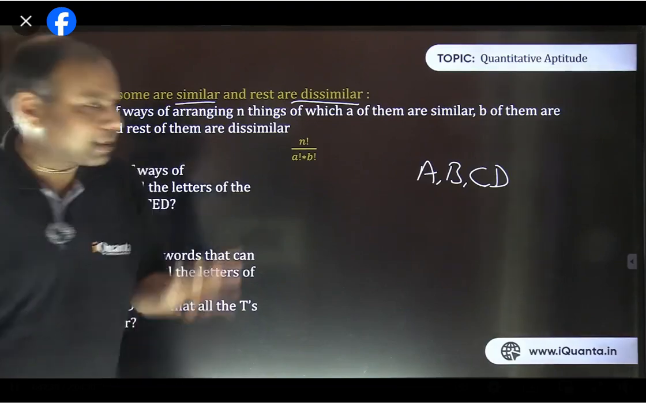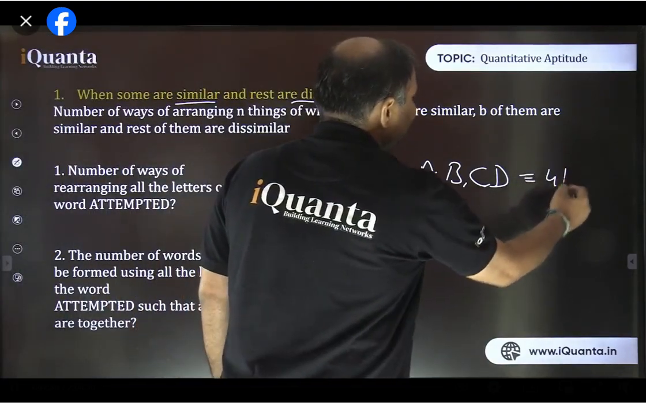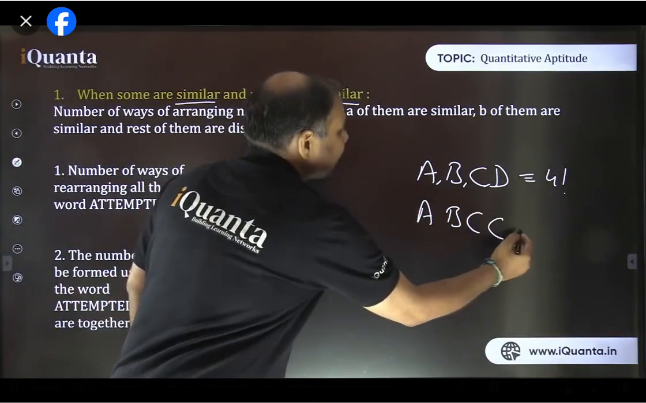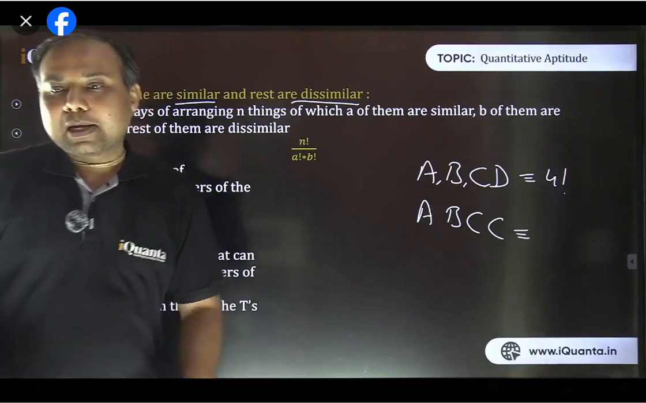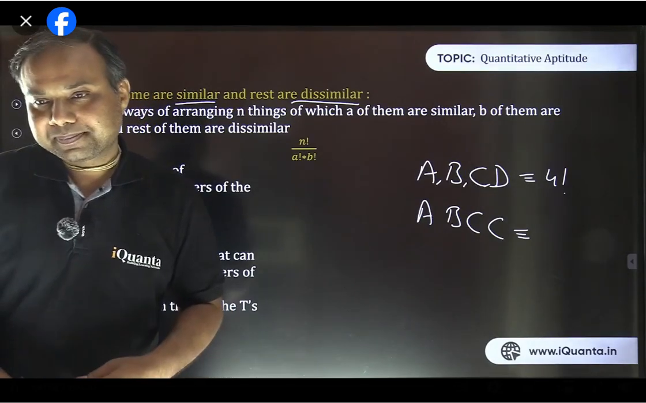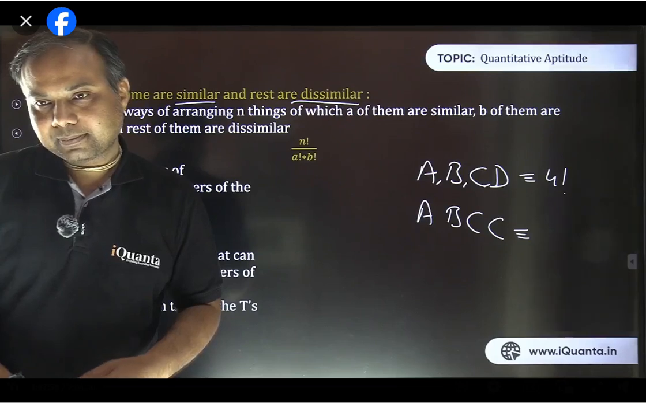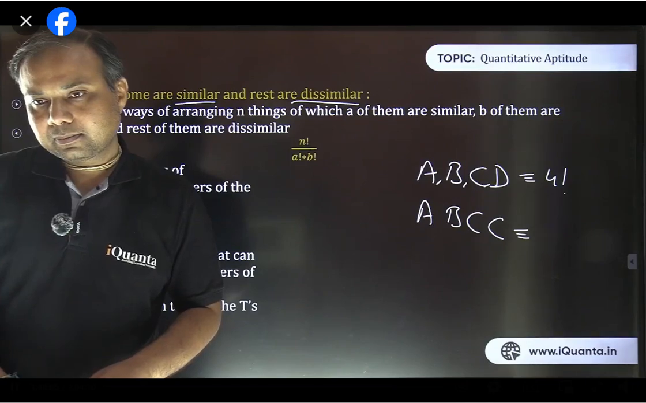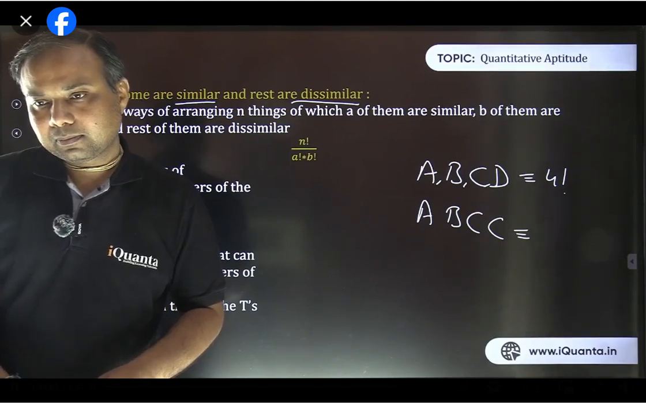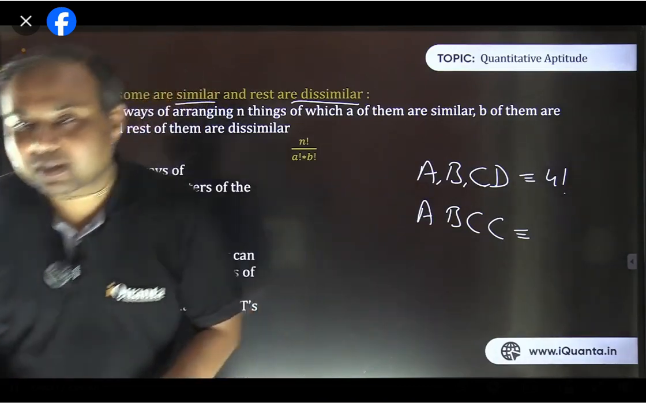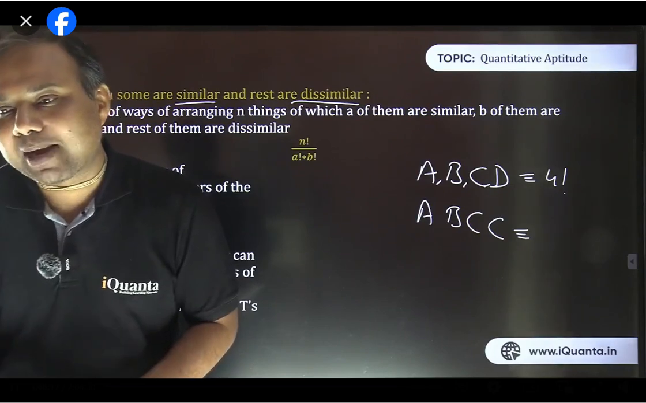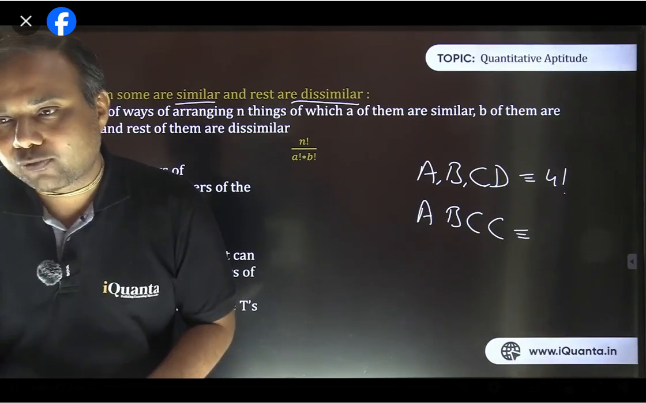It is 4 factorial. Yes, we have done that many times. A, B, C, D can be arranged in 4 factorial ways, that is total 24 ways. Fine. But if I make it A, B, C, C, now how many arrangements are there? It's basically 4 factorial by 2 factorial, right? It is 4 factorial by 2 factorial.